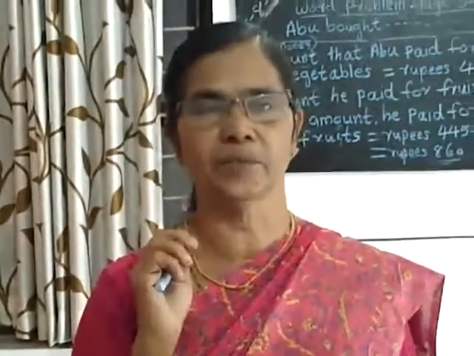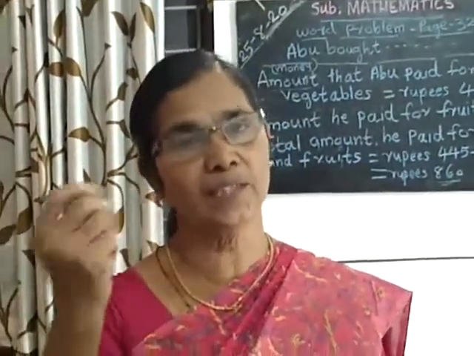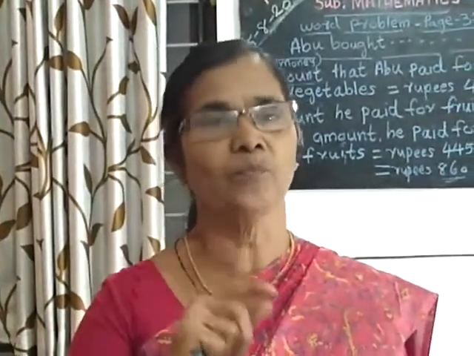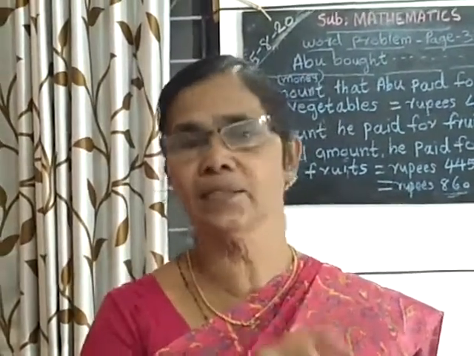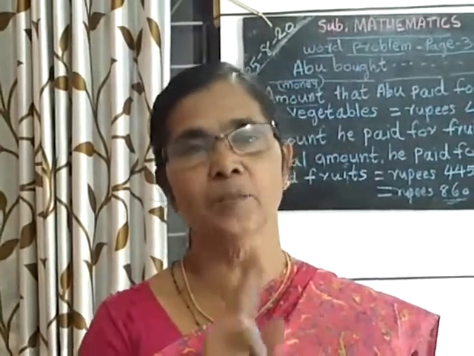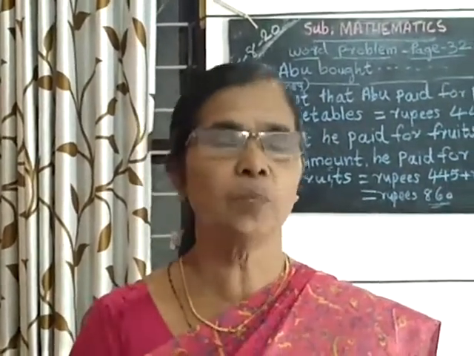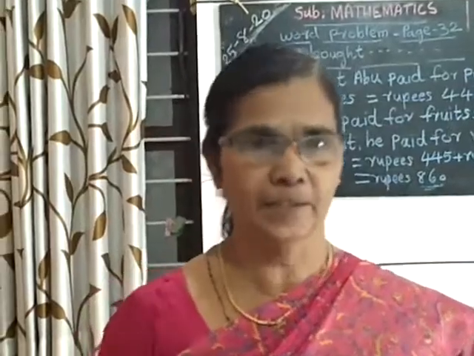He got more money when he sold than he had spent. Then we have to find out for purchasing these items, for purchasing these vegetables and fruits, how much did Abu pay? To buy these two things, vegetables and fruits, how much money did he pay?